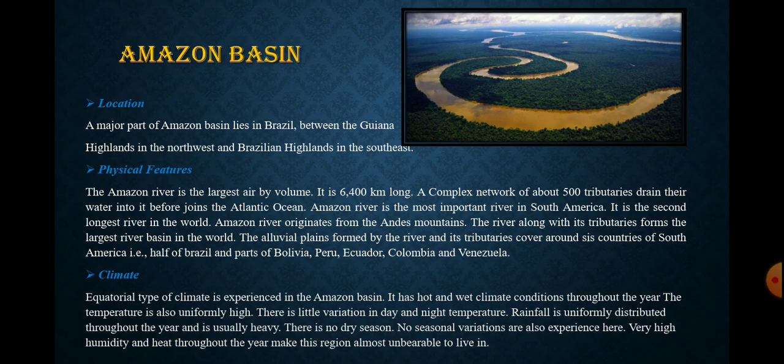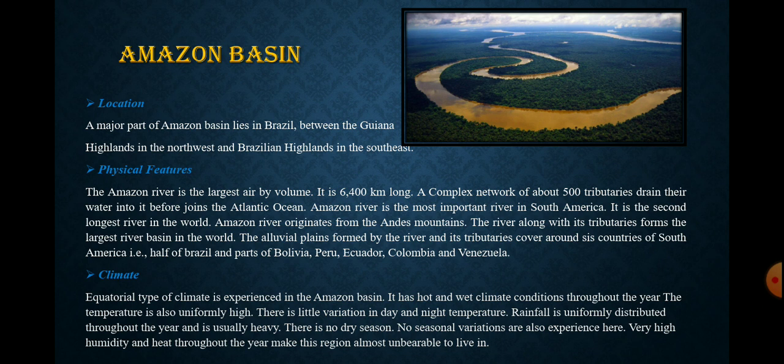Now we'll study about the climate. What is the climate of this Amazon basin? The equatorial type of climate is experienced. Why equatorial? As we discussed, it lies in the equatorial zone and it receives the maximum amount of heat. It has hot and wet climate conditions throughout the year. The temperature is also uniformly high as it receives direct heat. There is little variation in day and night temperature, only slight variation.